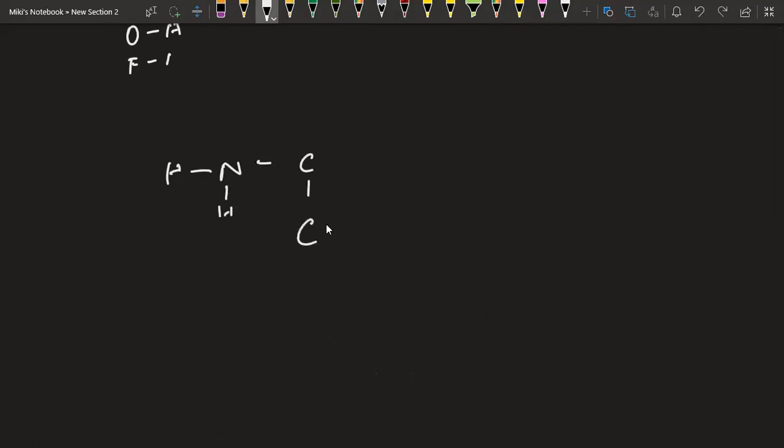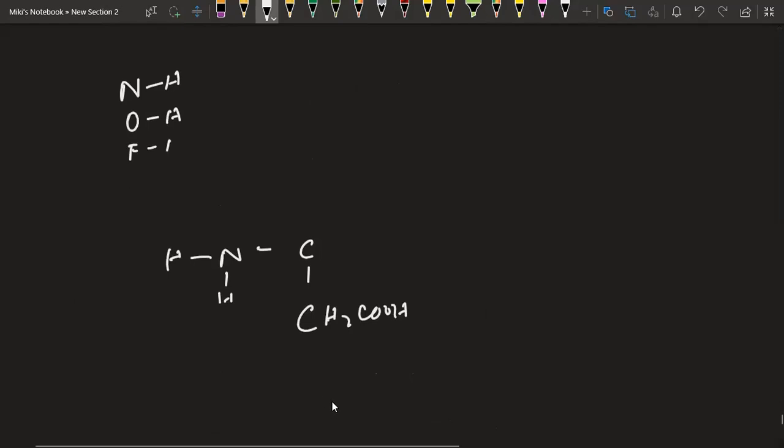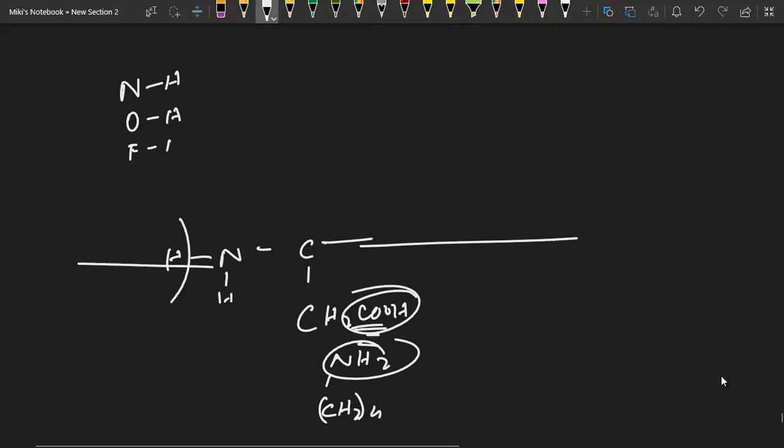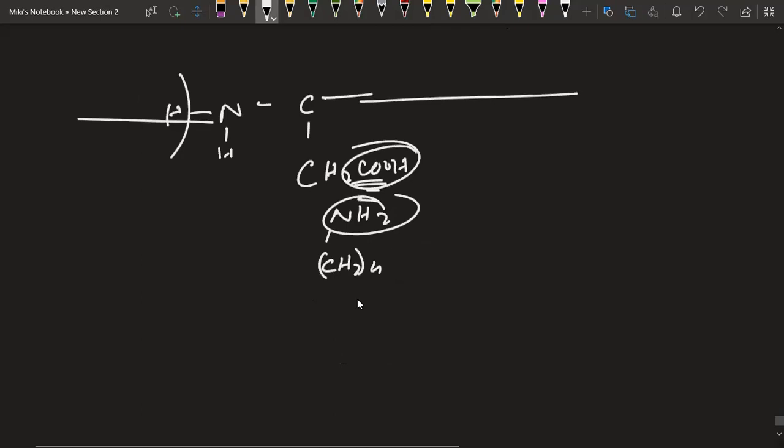Let's say instead of R, we have CH2COOH, and let's say in the other molecule we have the lysine part, which is CH2 4, and here NH2. This hydrogen from nitrogen and this oxygen from the carboxylic acid are going to have the hydrogen bond, and the rest of the amino acids will continue. Let's say there's this chain, and there's another molecule, so this sort of polymer will go on.